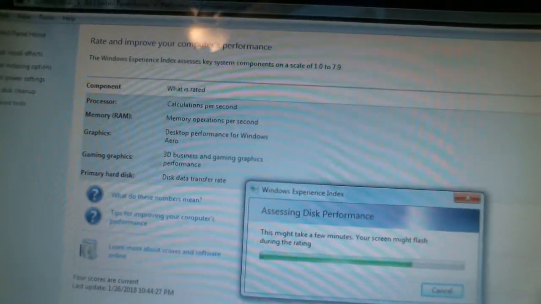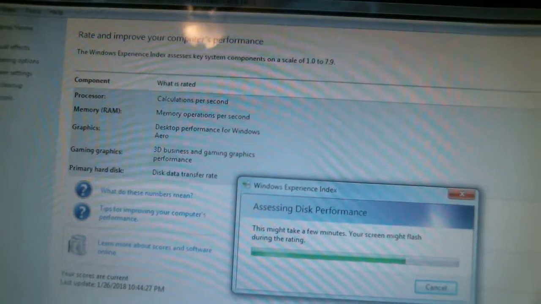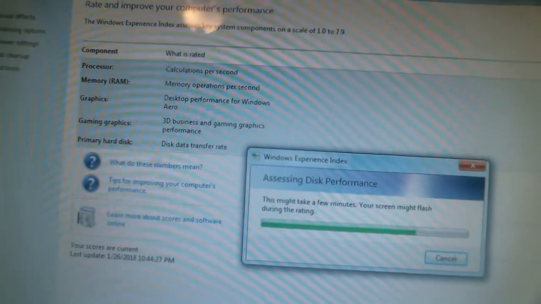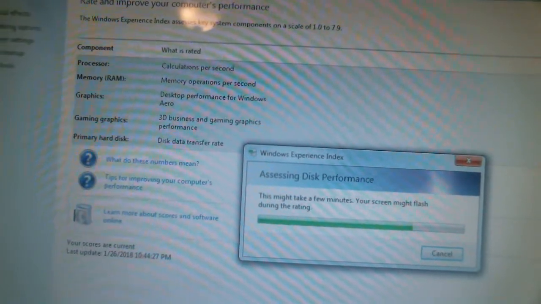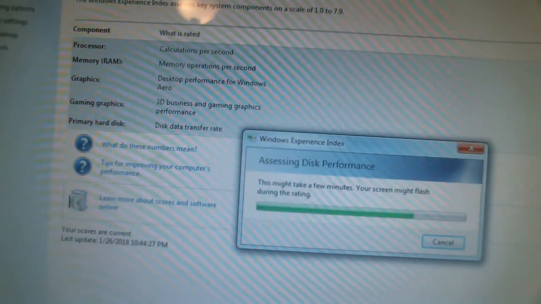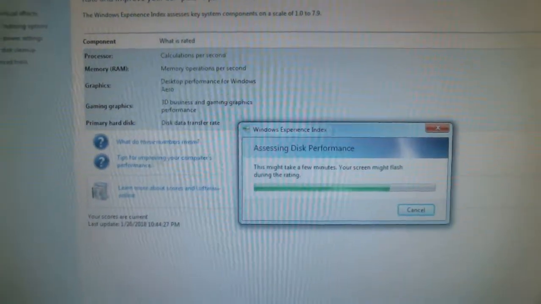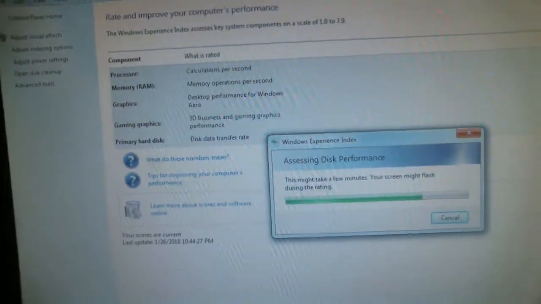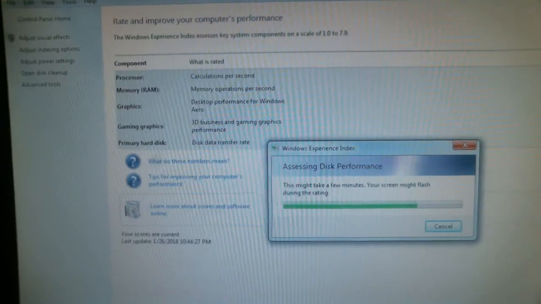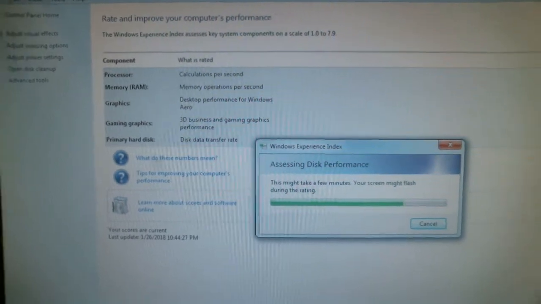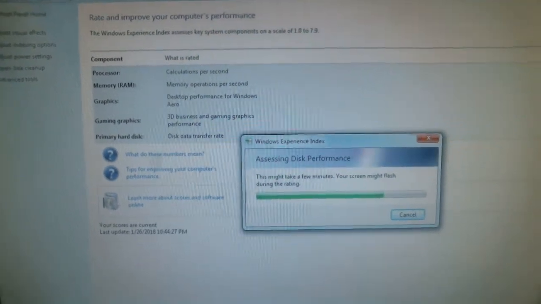Graphics performance for Windows Aero 7.4. 3D business and gaming graphics 7.4. Hard disk transfer rate 5.9. I'll go ahead and tell you, it's going to go to 7.4. And right now it is 5.9.